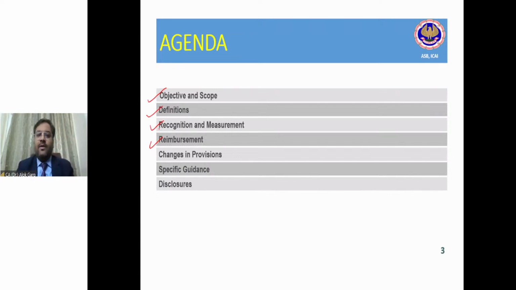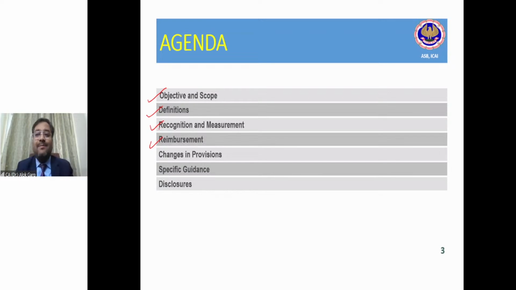If tomorrow there is any fault, the customer will come to me, not to the manufacturer, and I have to get the damage repaired. I have to incur this cost, but I am entitled to get this cost reimbursed from the manufacturer.